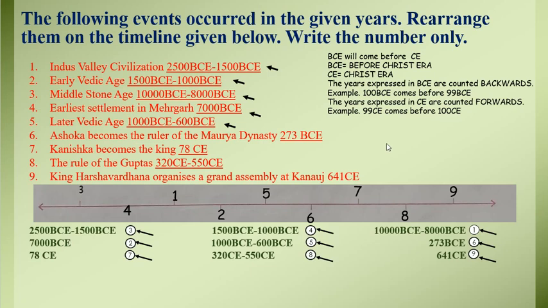Apart from that, which number is next to this number? So search for the next one. Are you able to find the next one? The closest one to 600 BCE. So this number, which is 273 BCE, is the closest one to 600 BCE. So the next point to be laid on the timeline is point number 6.